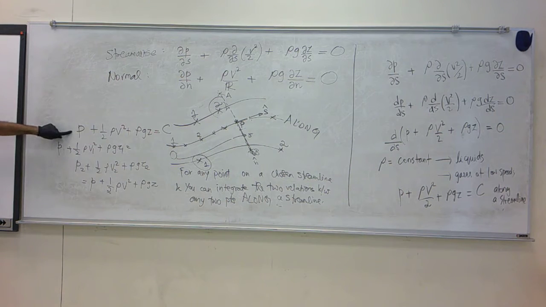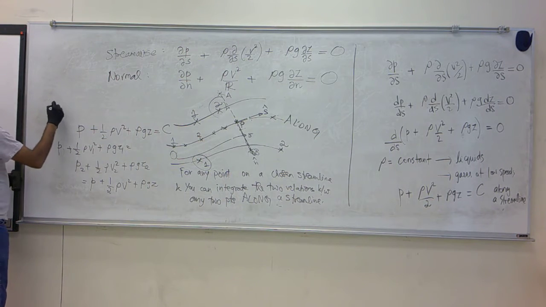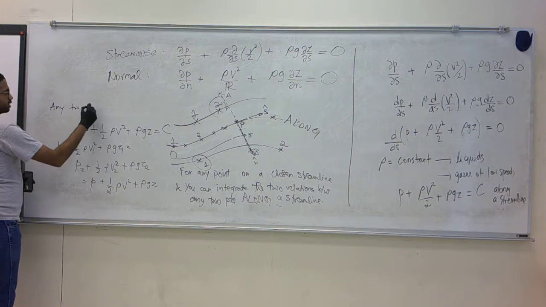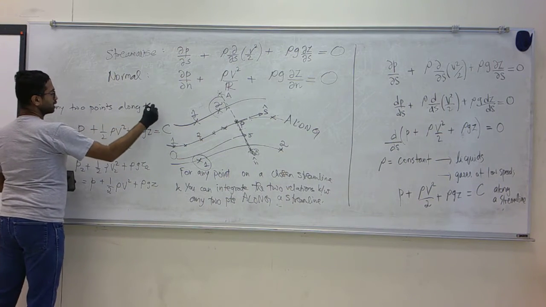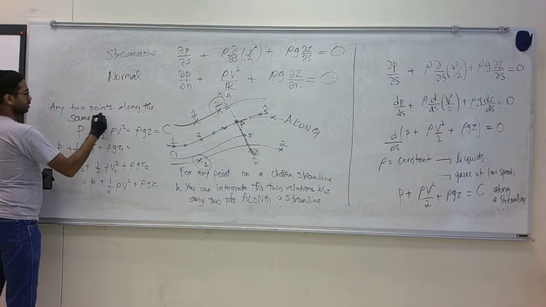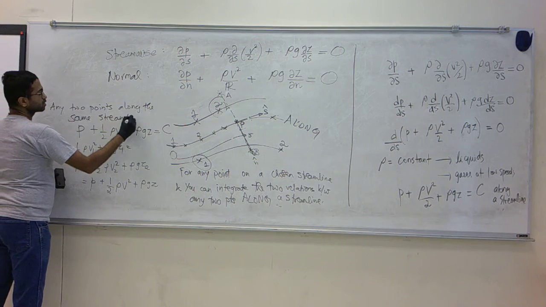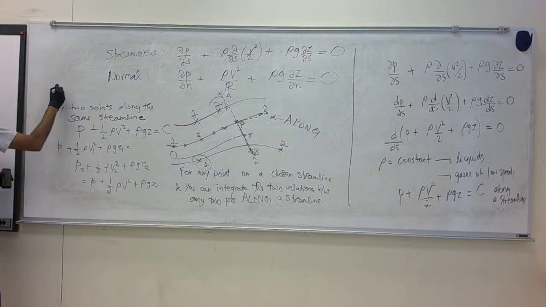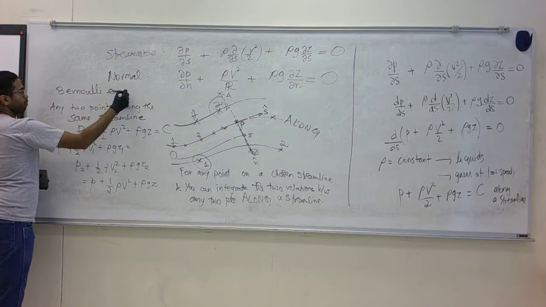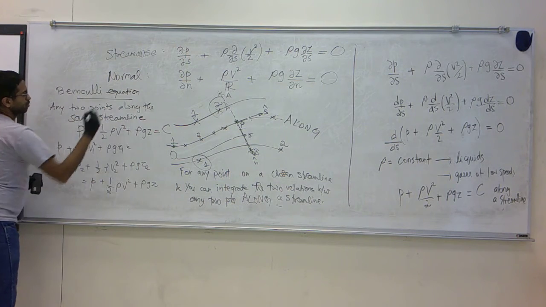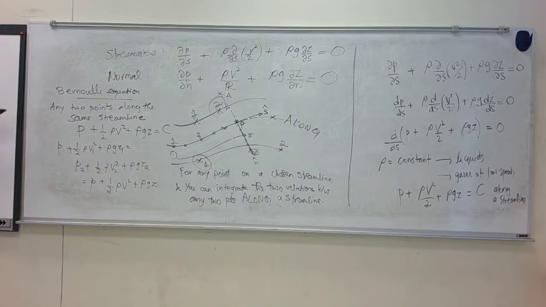This relation is true between any 2 points along the same streamline, and this is what is famously called the Bernoulli equation.